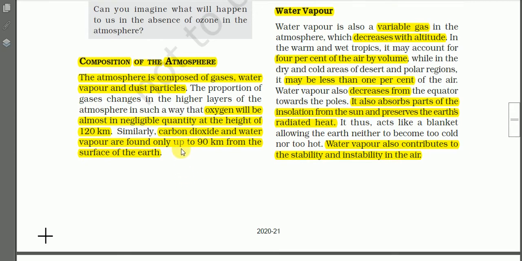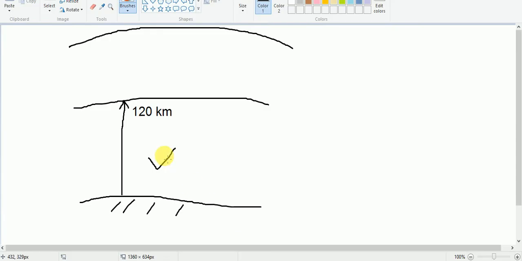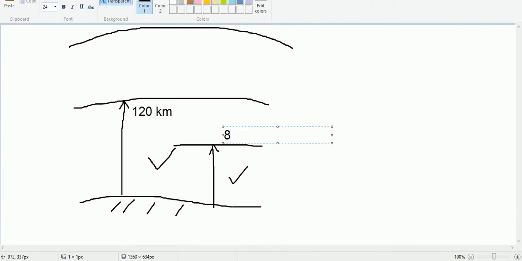Similarly, carbon dioxide and water vapor are found only up to 90 kilometers from the surface of the earth. Water vapor and carbon dioxide only up to 90 kilometers. Let us say this is 90 kilometers from the surface, and carbon dioxide and water vapor are found only up to 90 kilometers from the surface.